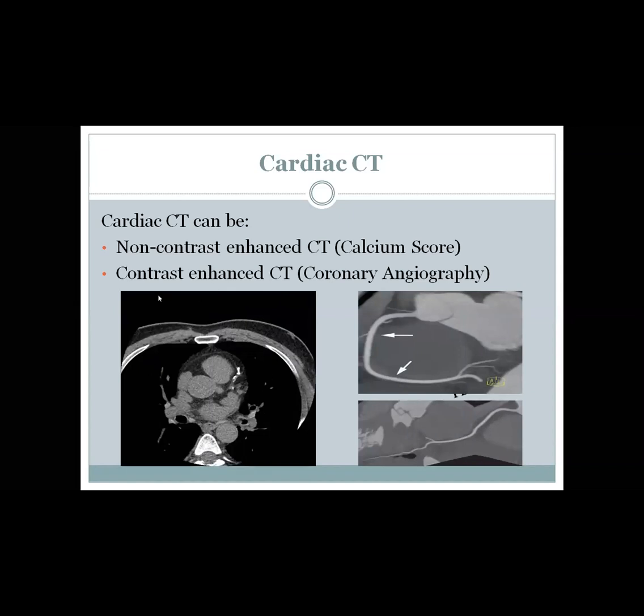On your left hand, this CT is non-contrast. All structures have the same density. Here, the calcium is shown in the coronary arteries, here in the proximal circ, proximal LAD, and some calcium here in the pericardium. And I just want to mention one point.